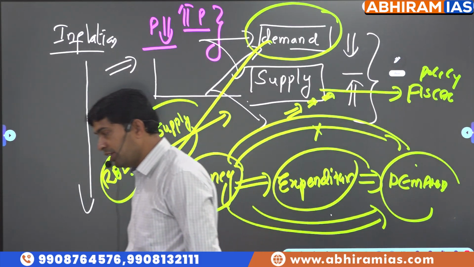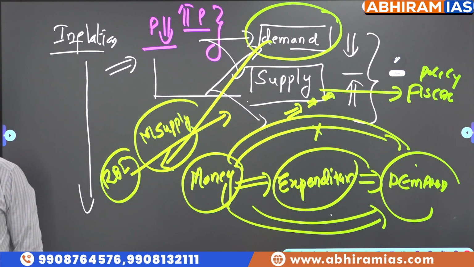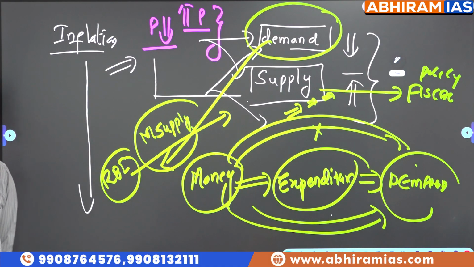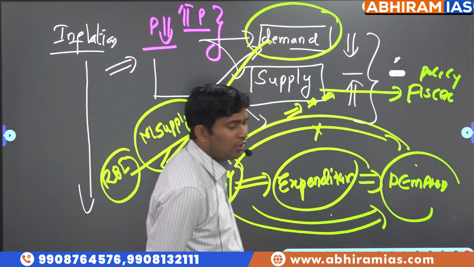So to control inflation, we can take supply side measures also, we can take demand side measures also. Supply side measures are taken by government, which are called fiscal policy measures. What are supply side measures, sir?